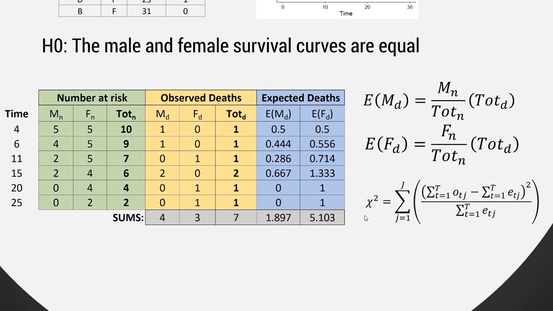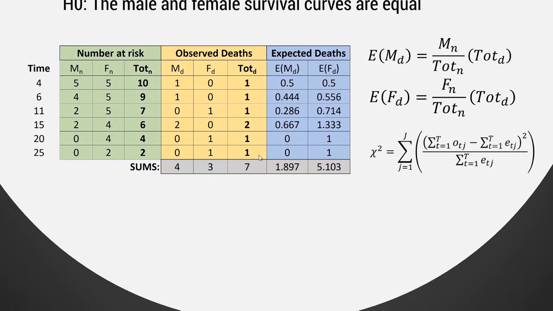So what happens then is we can construct this chi-squared statistic. And for those that are used to chi-squared tests, this will be somewhat familiar to you. It's usually something to do with the sum of observed minus the sum of expected, all squared, divided by the sum of the expected. Because we're summing all these up, there are all these annoying little summation signs in here, but it's the same idea. It's one of these hideous equations that has a very simple calculation if you just have a table, right? The total male deaths was 4. The expected male deaths was 1.897.